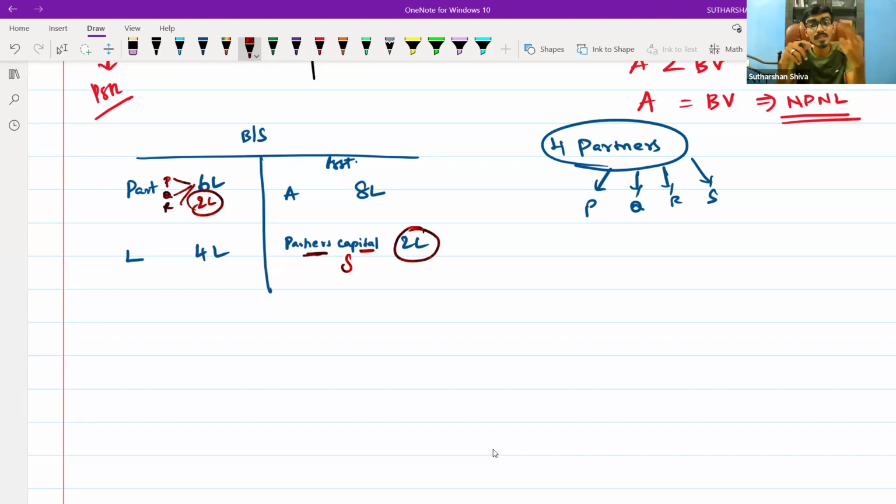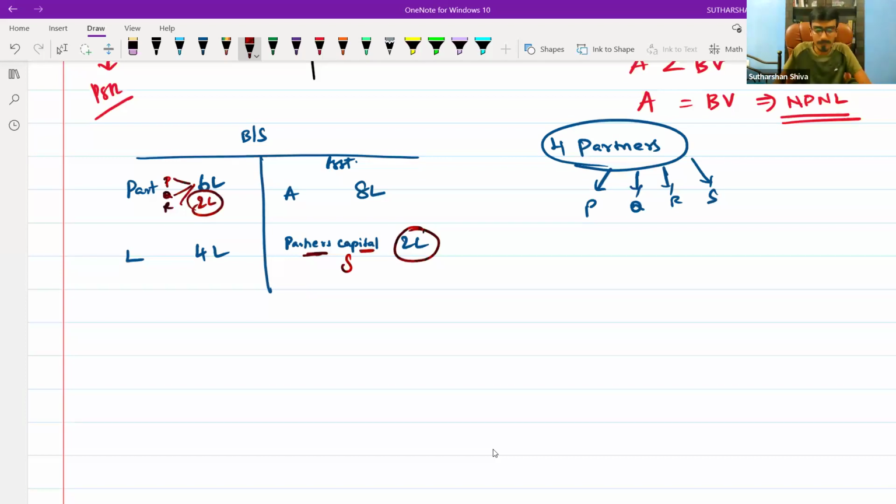And one more thing. In some problems, the partner may be insolvent and you may recover some 20,000 or 30,000 or 40,000 from him. That is a different scenario. When you come to this, partner Y owes 2 lakhs.